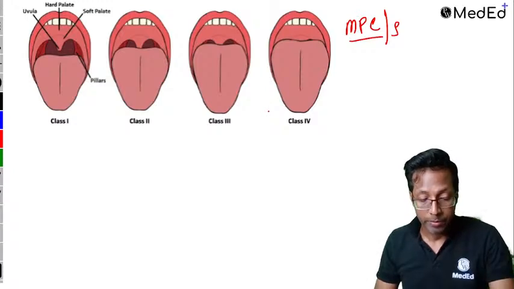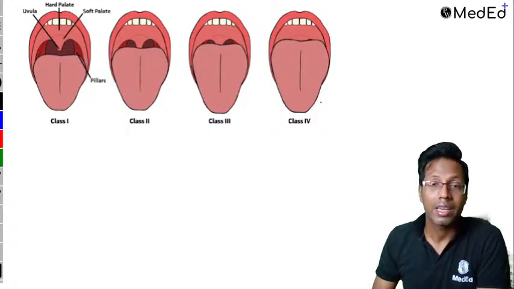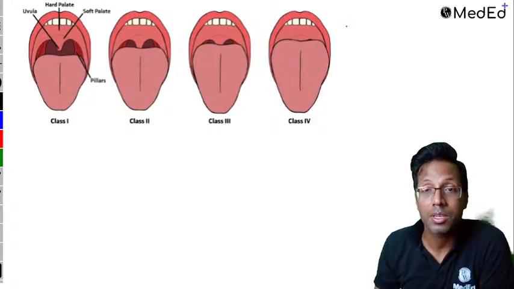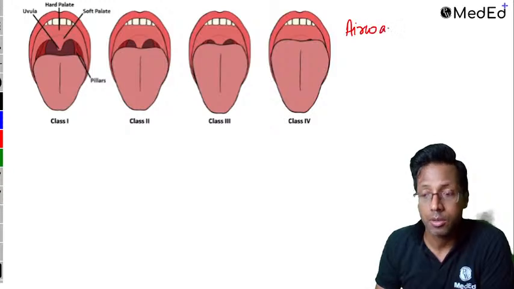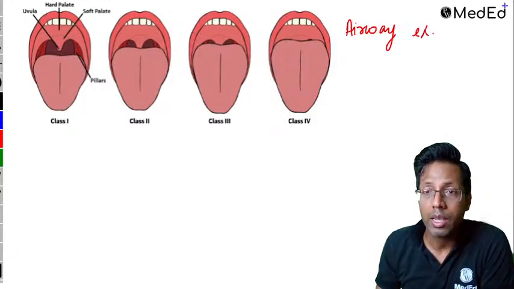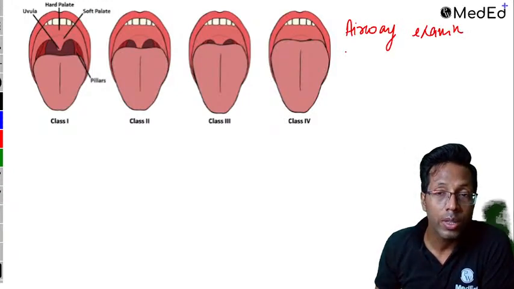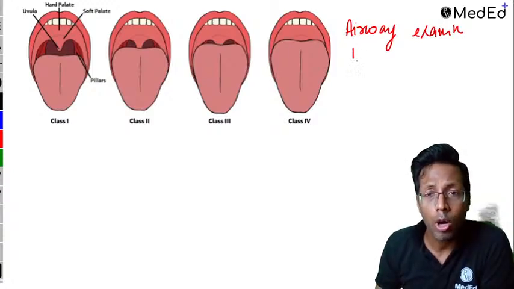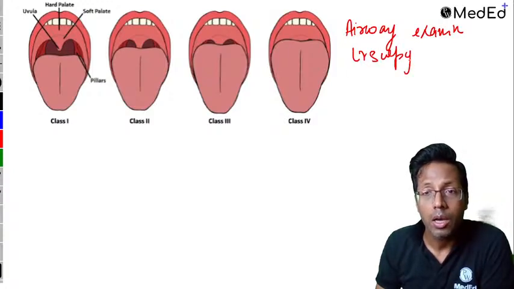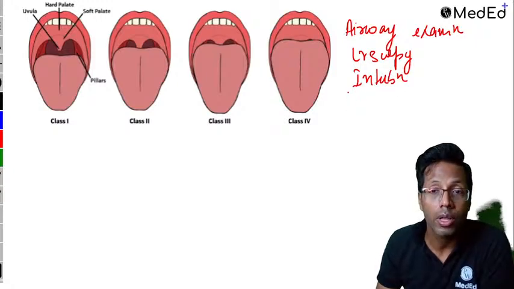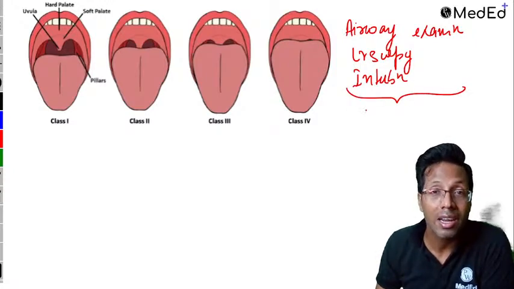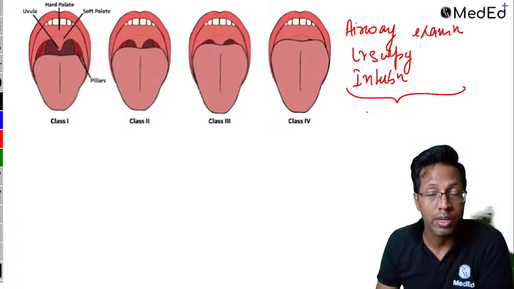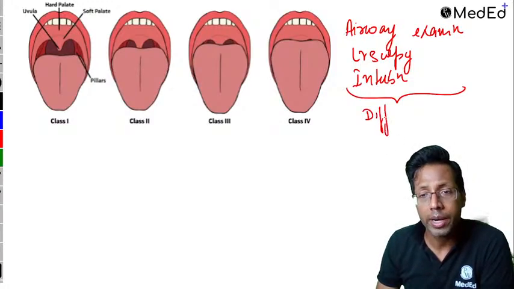So when you're talking about the Mallampatti grading, guys, remember this examination is basically a part of airway examination. Why are we doing the airway examination? So that you can come to know about the laryngoscopy, and basically this is going to help you with the intubation of the patient. This helps you understand which one is an easy intubation and which one is a difficult intubation for a patient who is coming into the OPD. So this helps you to predict any difficult intubation.